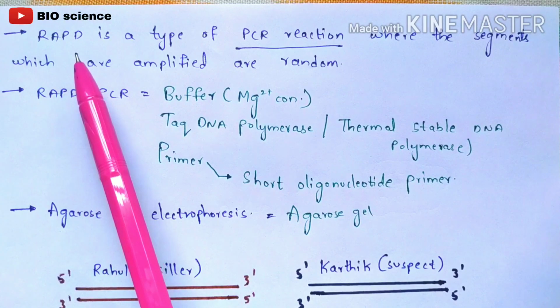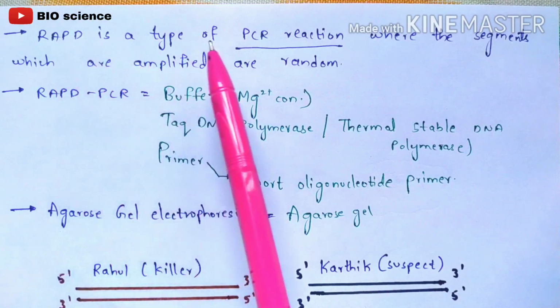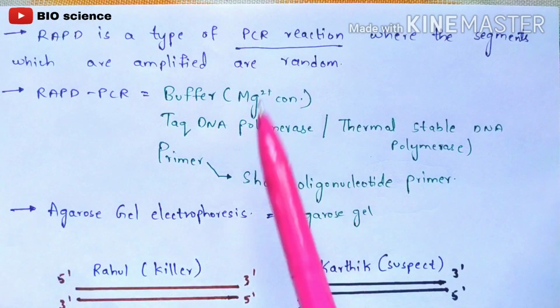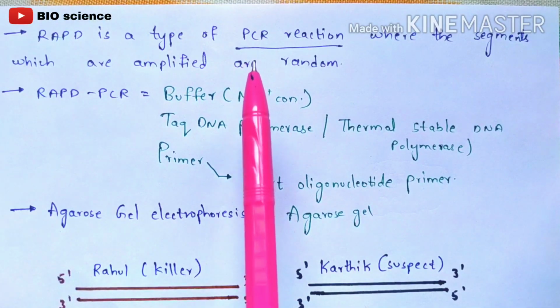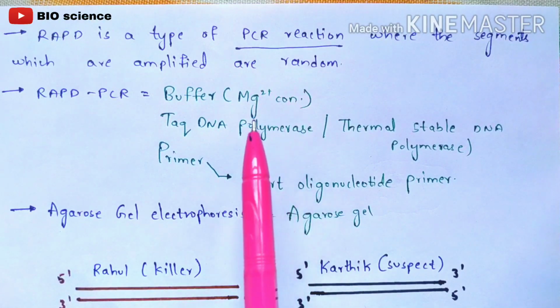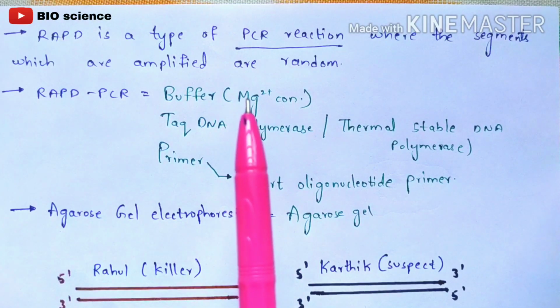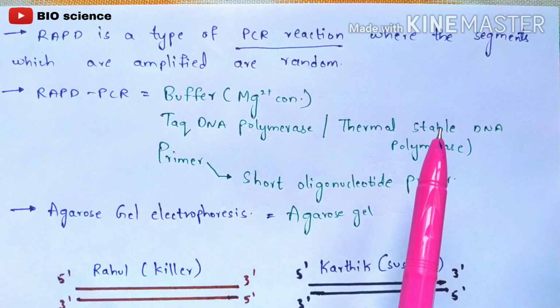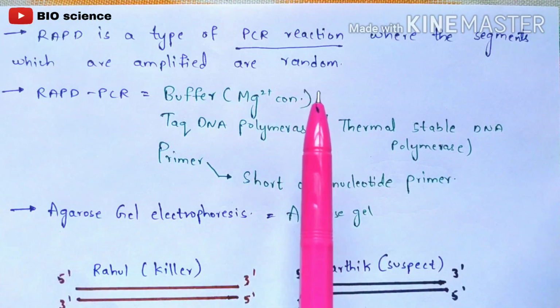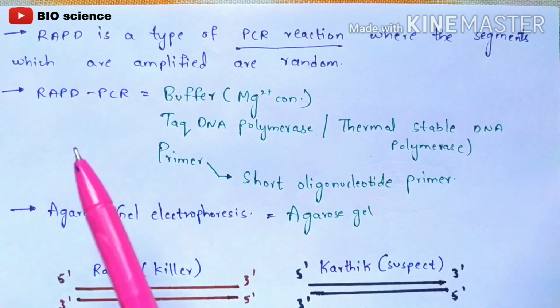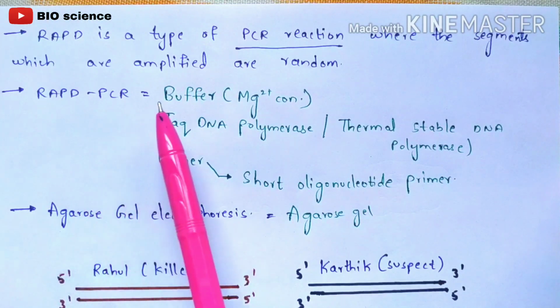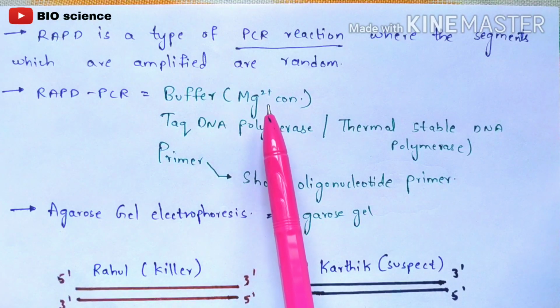So here, RAPD is a type of polymerase chain reaction where the segments which are amplified are random. You are going to perform the polymerase chain reaction, and once it is done, many segments will be obtained, but those segments are random. They are random.